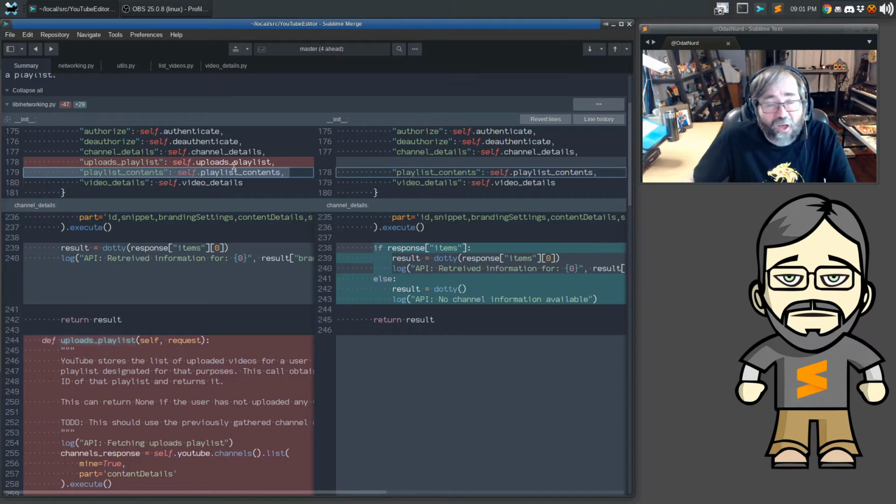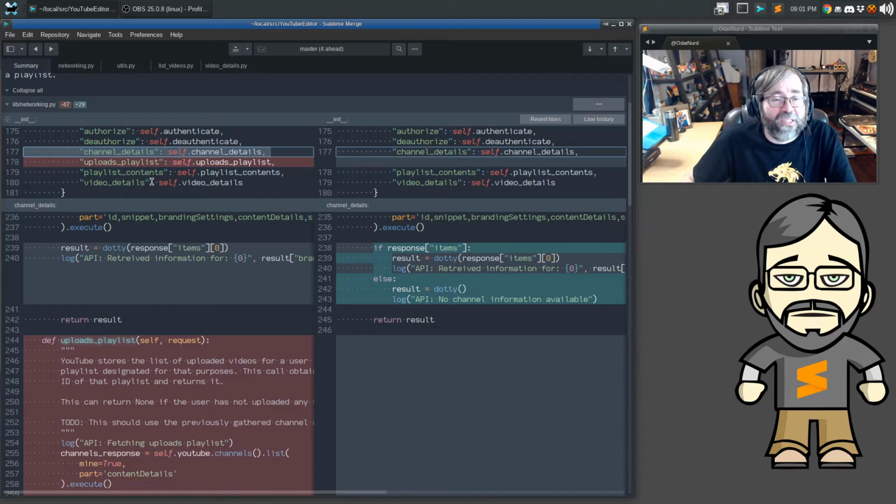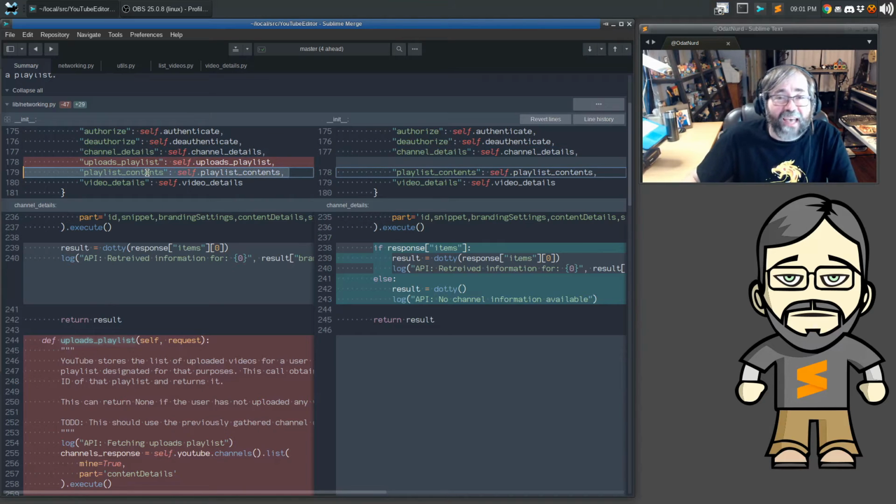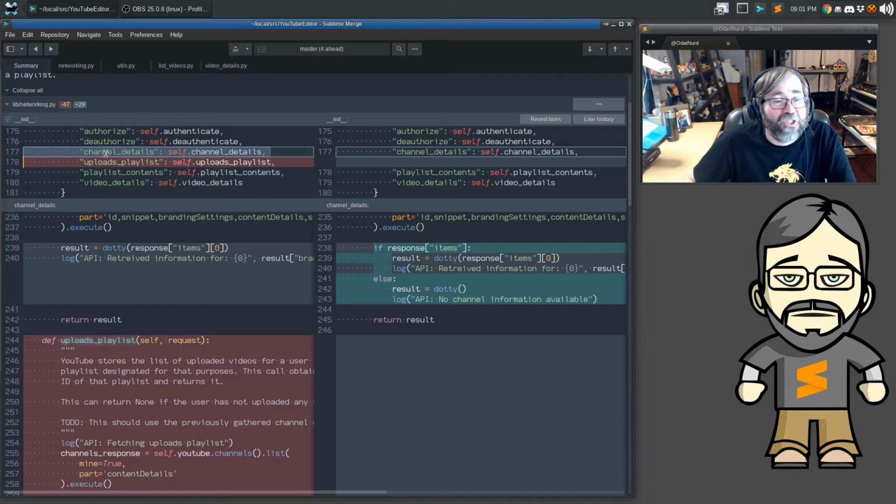And as a result, this and this do the same thing. This one takes a hard-coded playlist ID, which comes from channel details, and this one just asks you to specify it. Now, at the time I wrote this, we didn't have this channel details thing here, so now we actually have the ability to get this stuff. So again, we can see we're using Dotty on the responses here, and returning the information.